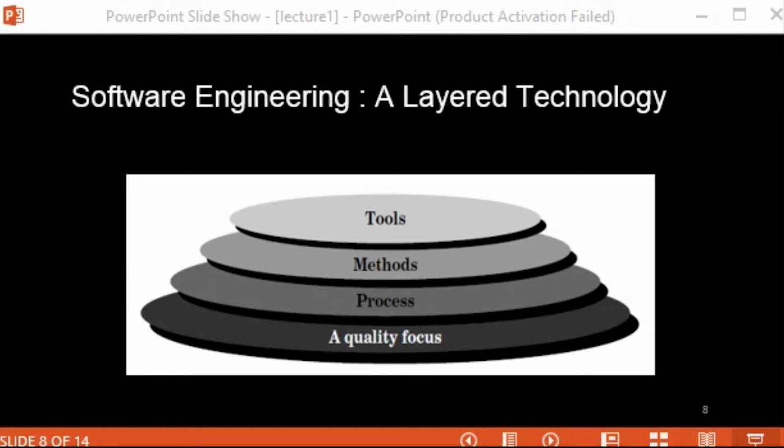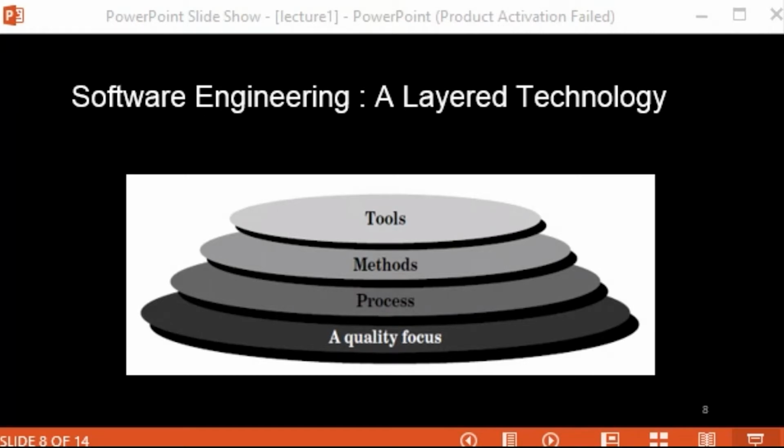Now, of all those four layers, we can say that quality is the bedrock that supports software engineering, meaning that quality is the most important layer for our software engineering. So we'll see each of these layers one by one, starting with quality. As we already know, there are two types of quality: functional and non-functional, or you can say structural quality, which we have seen. So I'll just quickly repeat that.